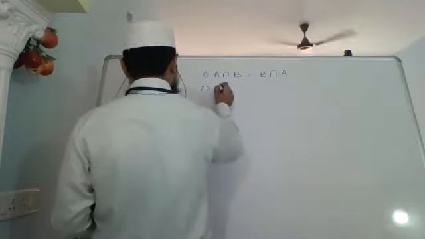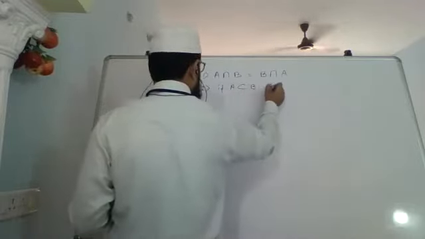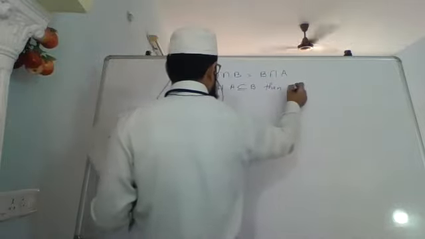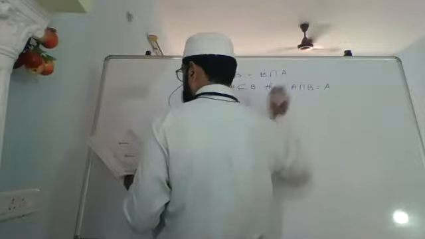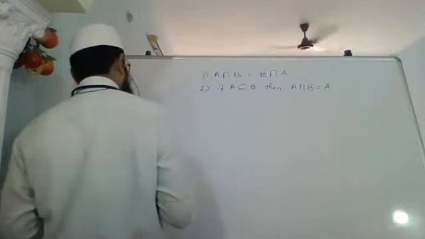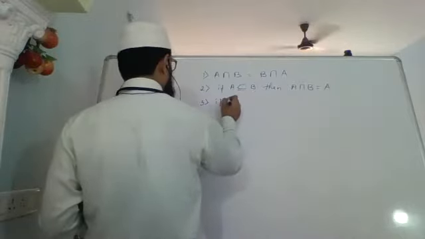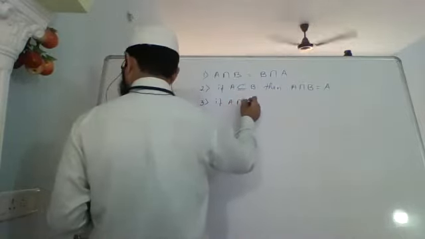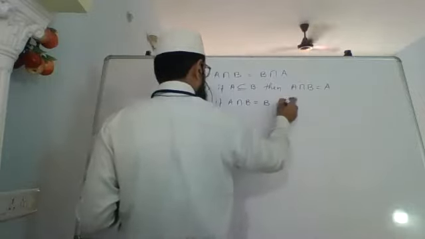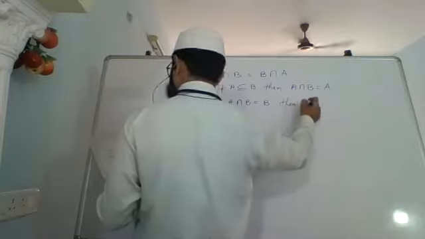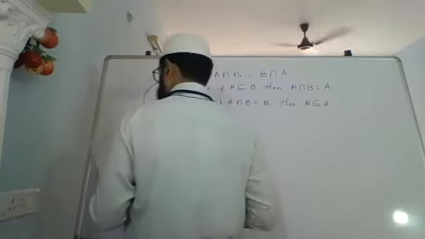Second property, if A is a subset of B, then A intersection B equals to A. ये अभी हमने किया था. Okay, we are writing it as a property again. If A intersection B equals to B, then B is a subset of A. ये भी अभी लिखा था हमने.